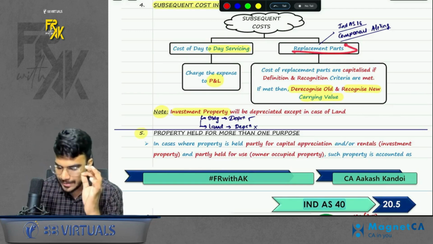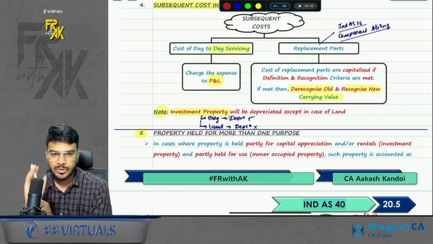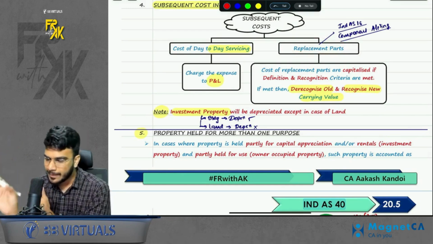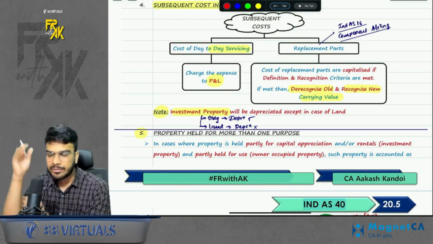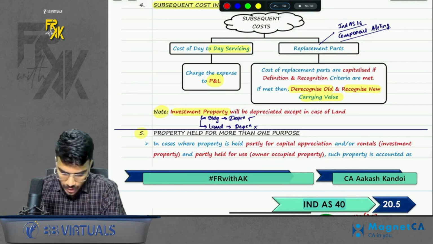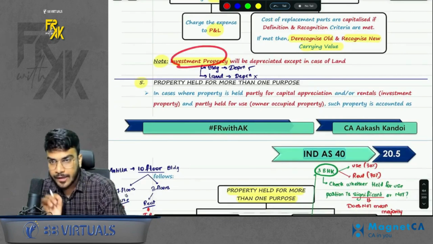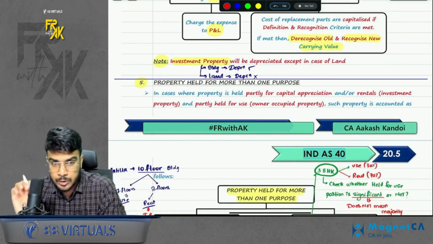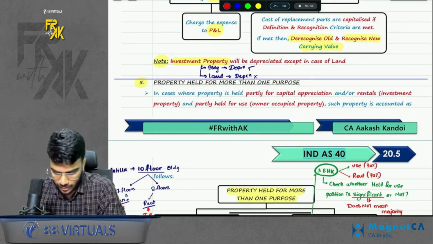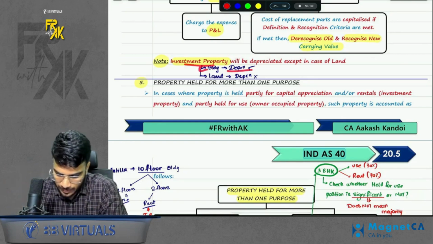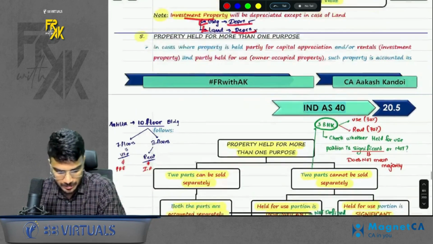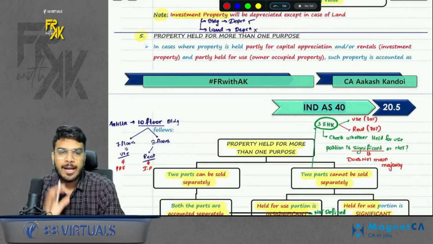Same thing. If you are replacing, let's say in a building, any wall, the new cost of the new wall will be added and the old carrying amount of that old wall will be derecognized. Okay, one clarification also: if you have an investment property, it will also be depreciated except in case of land. So if an IP is a building, you will depreciate. If IP is land, you will not depreciate. Simple. Then the next point, property held for more than one purpose.